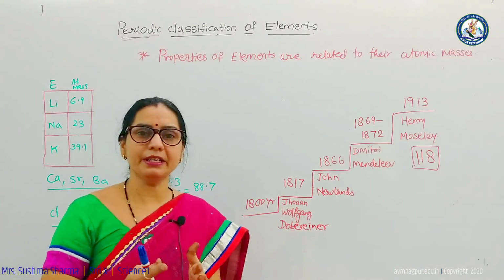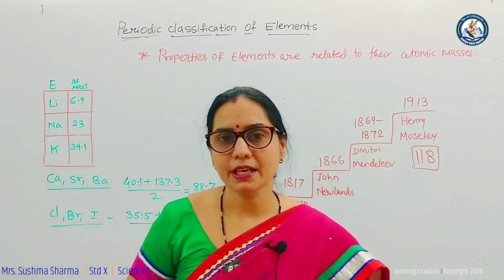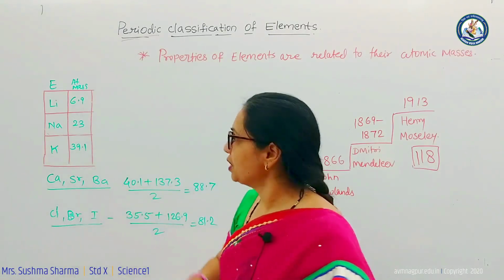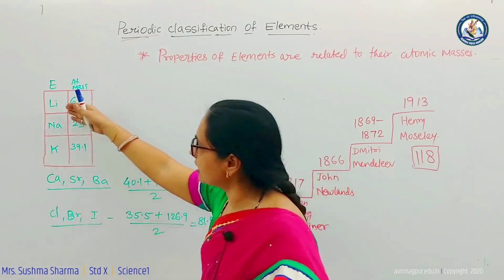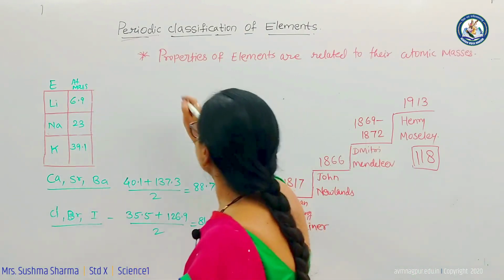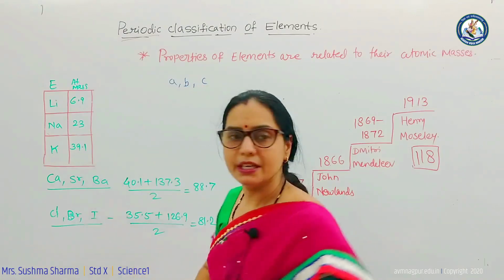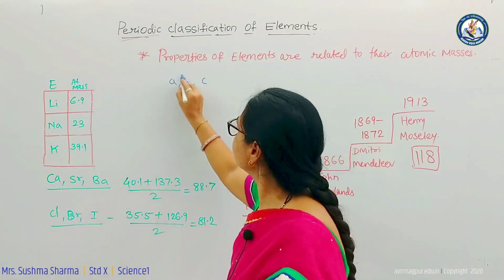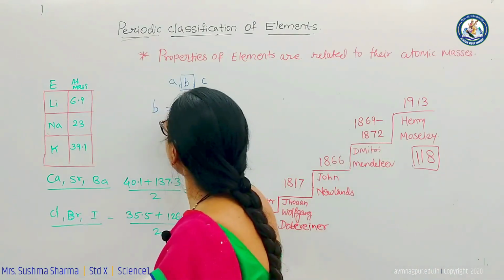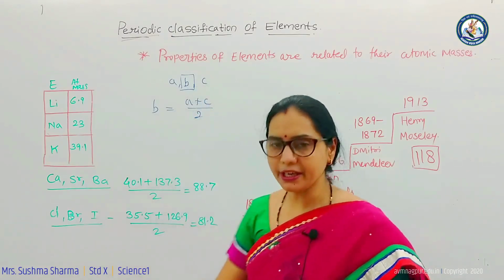He arranged the elements in groups of 3 having similar chemical and physical properties, in the increasing order of their atomic masses. For example, take the triad of lithium, sodium and potassium. If A, B and C are the 3 elements, he proved that the atomic mass of the middle element was approximately the mean of the other 2 elements. In this way he calculated.